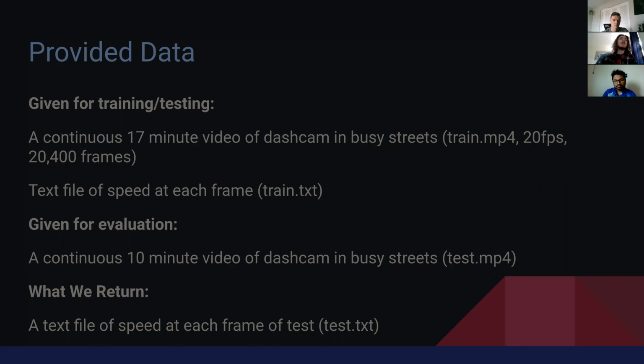For this challenge, Comma AI provides a 17-minute training video from a dash cam on busy streets and a corresponding text file with the speed of the car for every frame in the video. Comma AI also provided a 10-minute test video without the corresponding speeds. Our model's results on this video will be sent to Comma AI for them to evaluate using the true speed they collected for the video.